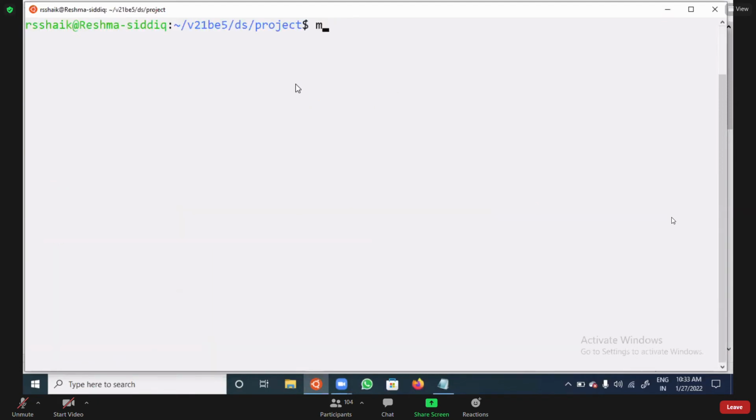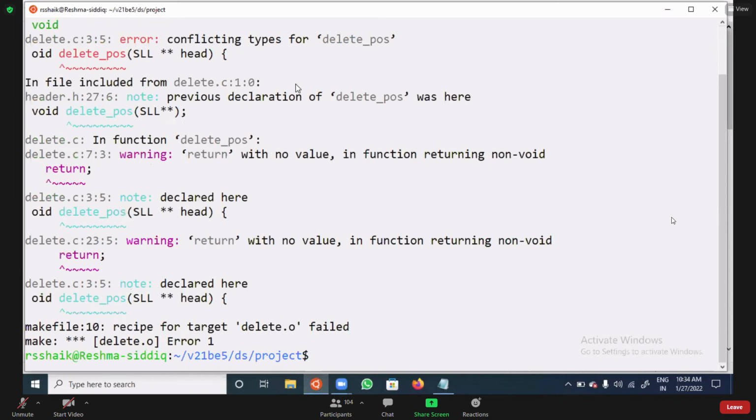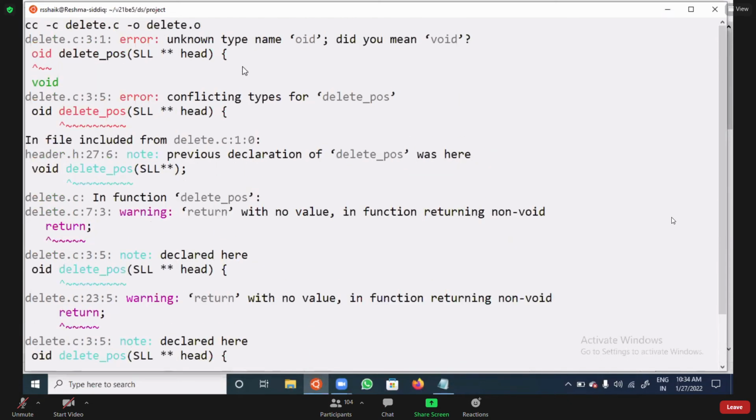once again, I'm going to take care here. You can observe here. I'm going to give make. You can observe clearly here. Main file no problem, print no problem, add, all the things whatever it is showing here, there is no problem. But coming to delete, there is a problem. So that's why it is showing an error.